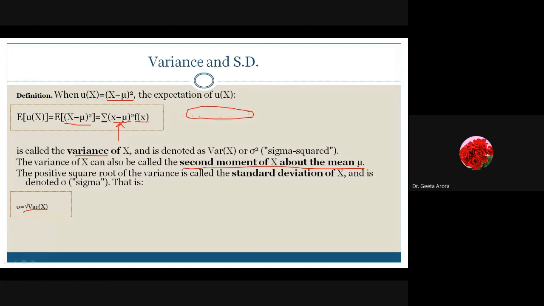And here, as a formula, you have to learn that variance is given by the summation of (x minus mu) whole square f(x), where mu is the mean that we have already calculated, represented as E(X). Correct. So this is what we have.